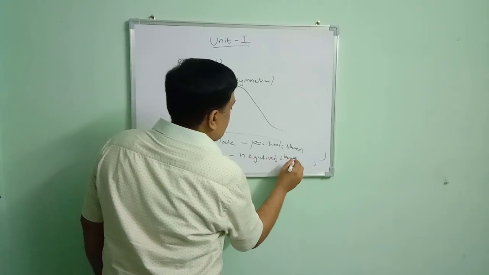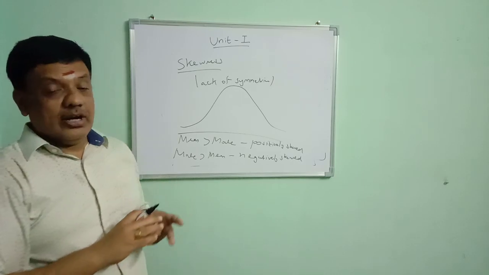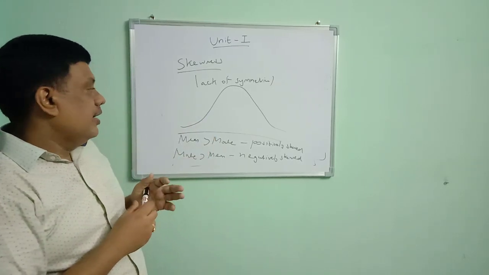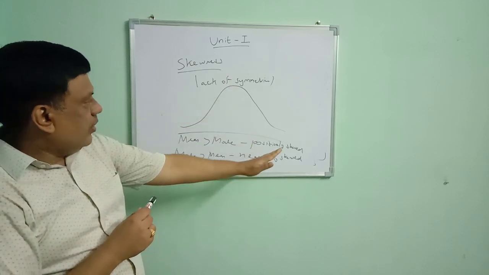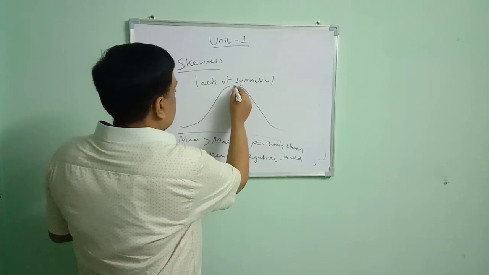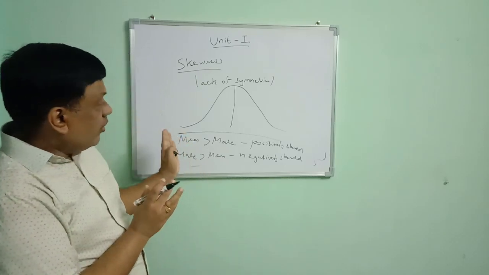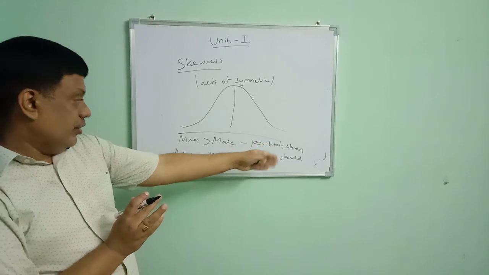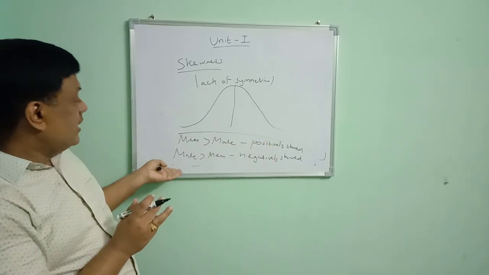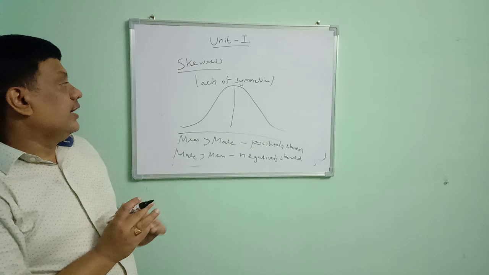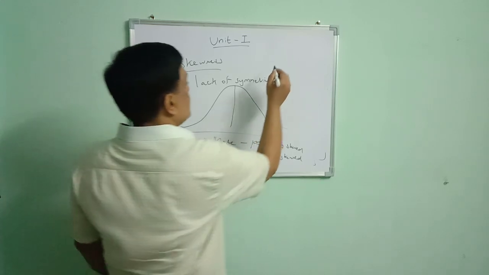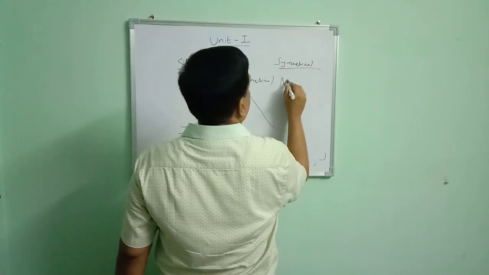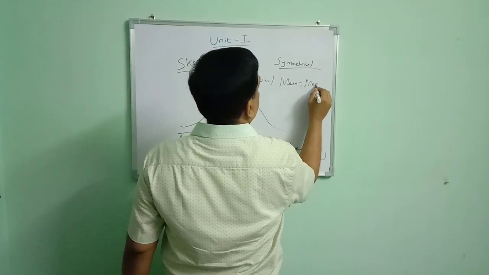Skewness means lack of symmetry. For a symmetrical distribution, mean, median and mode are equal. If both the sides have equal distance, it is symmetrical. If we have a long tail towards the right hand side, then mean is greater than mode, and it is positively skewed. If you have a long tail towards the left hand side, then mode is greater than mean, and it is negatively skewed. For a symmetrical distribution, mean is equal to median is equal to mode.